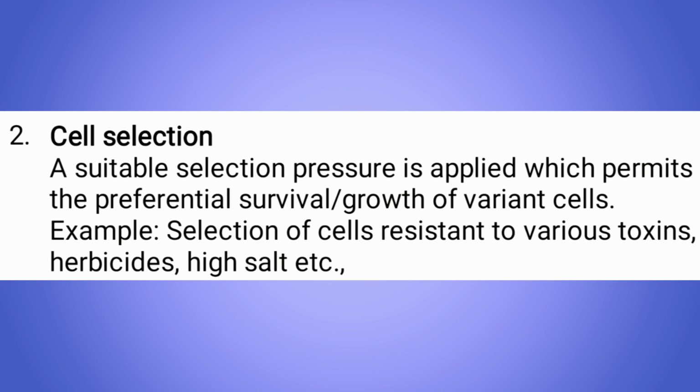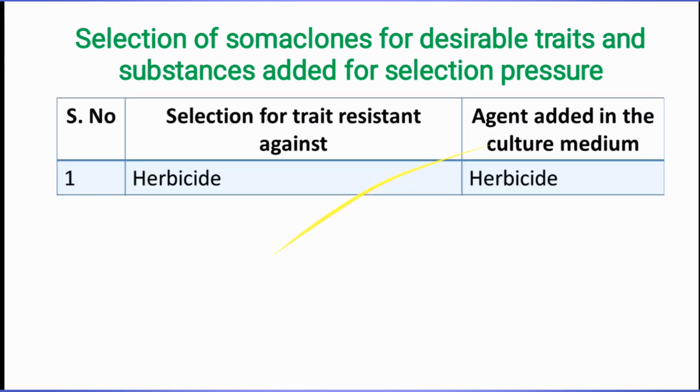Similarly, high salt is added in the growth medium for identification of salt tolerant somaclonal variants. Similarly, several kinds of components are applied in the growth medium as a selection pressure for the identification of novel somaclones. Some examples: for herbicide tolerance, herbicides like Basta and glufosinate are added in the growth medium.